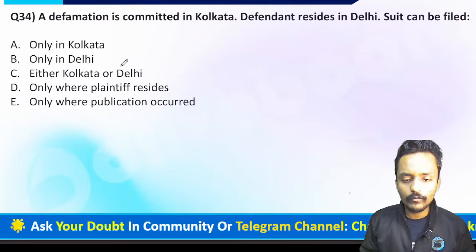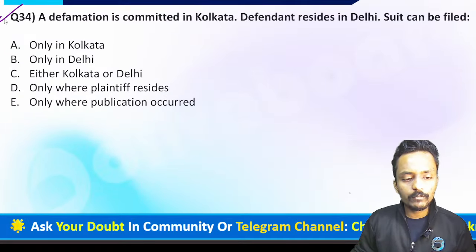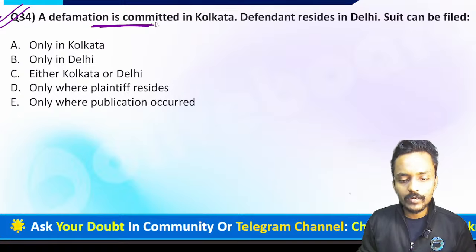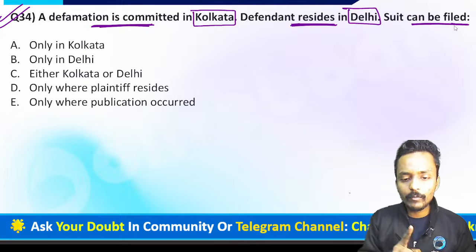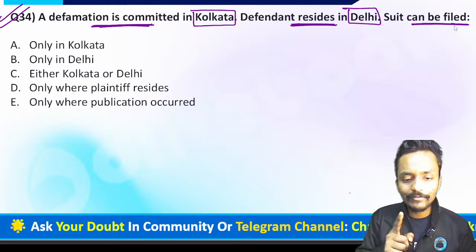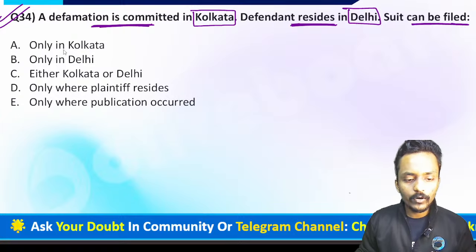Now guys, we are moving forward to question number 34 on your screen. This question is saying a defamation is committed in Kolkata. The defendant resides in Delhi. Now the suit can be filed at what place? A defamation committed in Kolkata, defendant resides in Delhi. So if you want to file a suit against this defamation, at which place will you file the suit? The first option is only in Kolkata you will file a suit. Only in Delhi you will file a suit for the defamation.